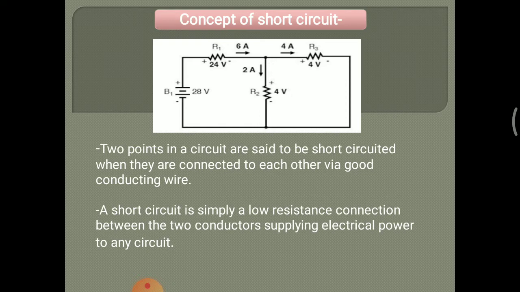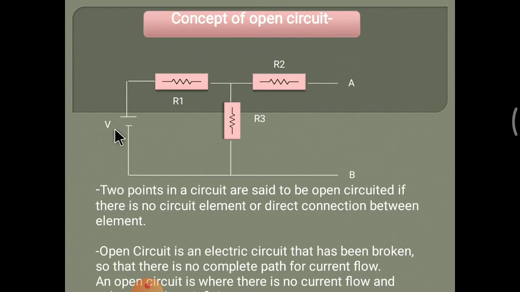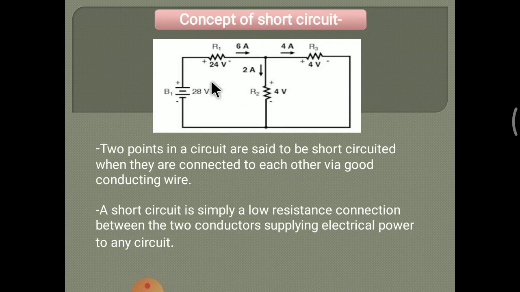This is the concept of short circuit. Diagram of short circuit. Same as before, there is a voltage supply and resistors R1, R2, R3. In the open circuit diagram there was an open space, but here the three resistors are connected and this space is closed.